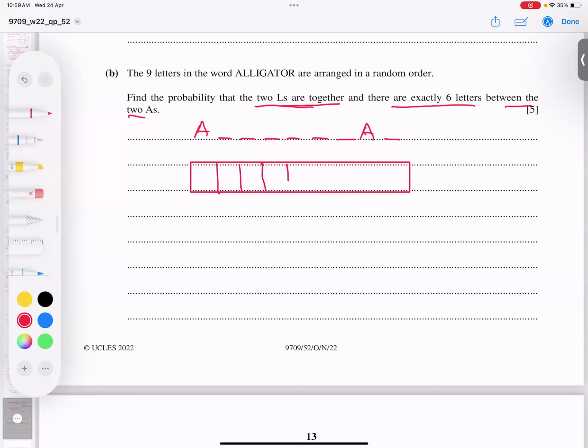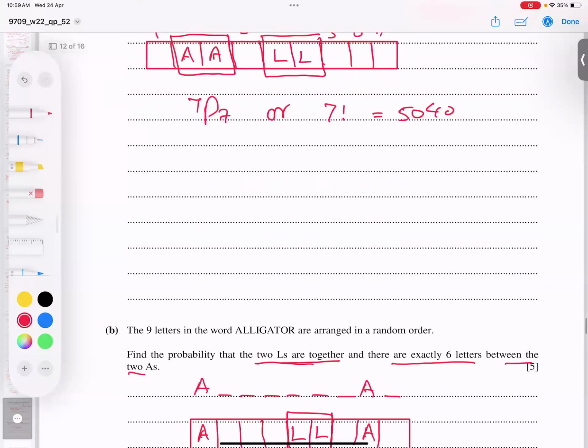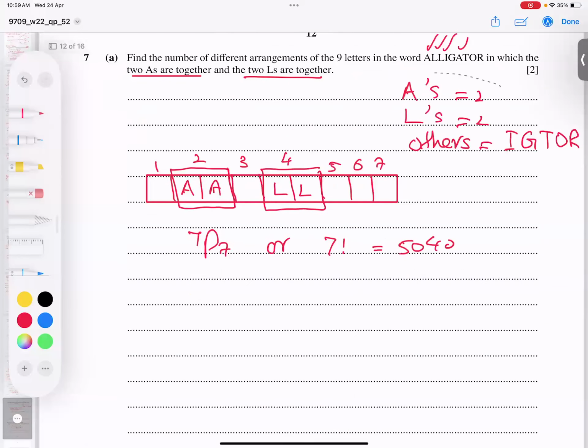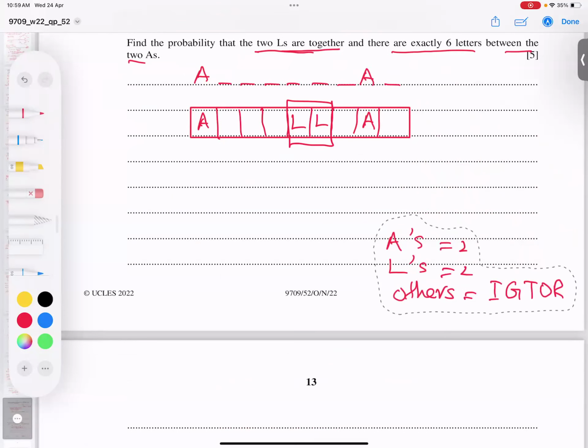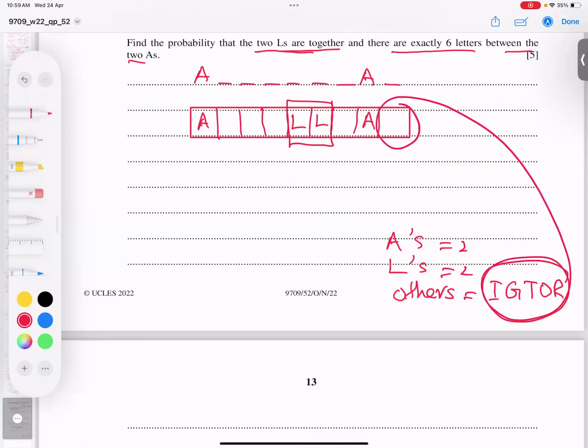1, 2, 3, 4, 5, 6, 7, 8. So A comes in this position, A comes here, and the L's come together in the middle somewhere. And how many other letters do we have? This is very good data we wrote. Copy it and bring it down. All right, students, look here. Out of these 5 letters, 1 letter can come here.